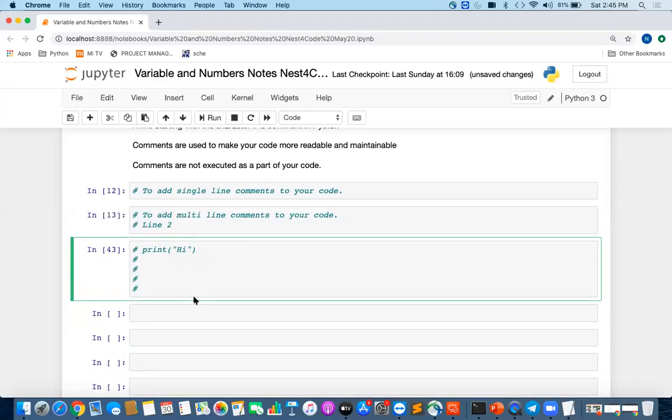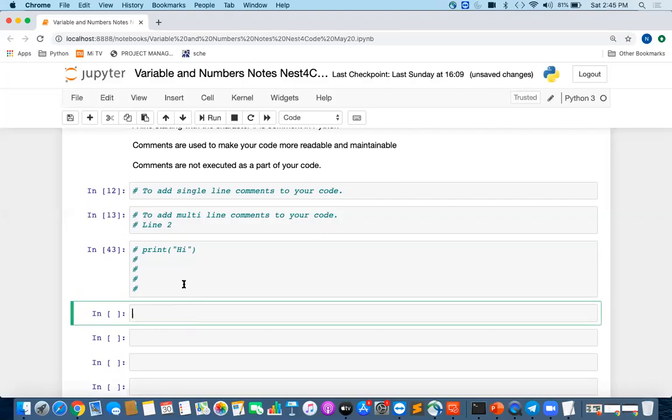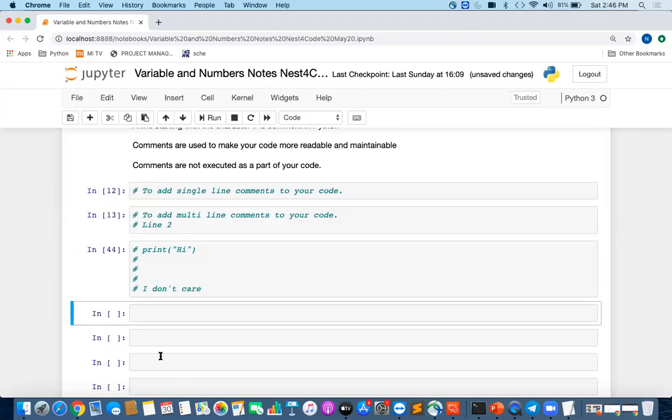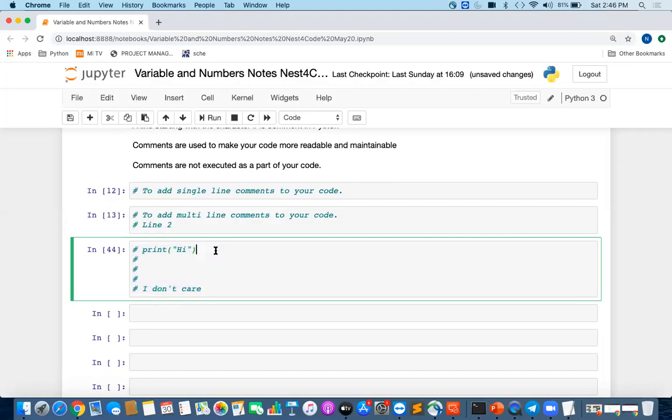It will not print because it's starting with hash, and comments are not executed. It will not even print an empty string. It will not print hi, nothing will happen. Whenever the interpreter comes here and sees a hash, it will just ignore that line. Anything you write here will not print anything. If I execute this, it will not do anything.